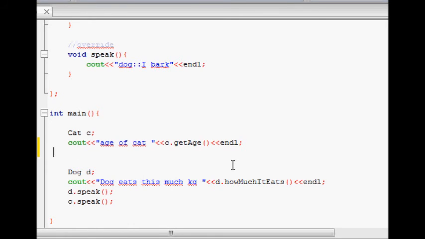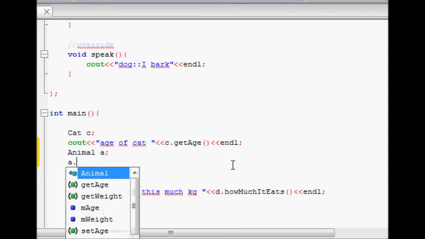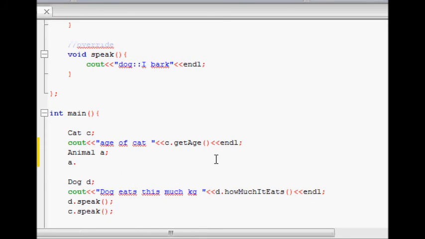Now let's see, if I just define one animal object, animal A, and type animal dot, it only has get age, get weight, member age, member weight, set age, set weight, sleep and speak, and the animal destructor. These are the things available to the animal class.